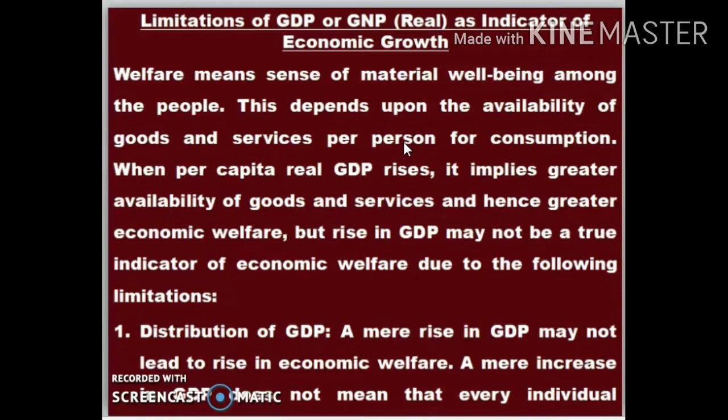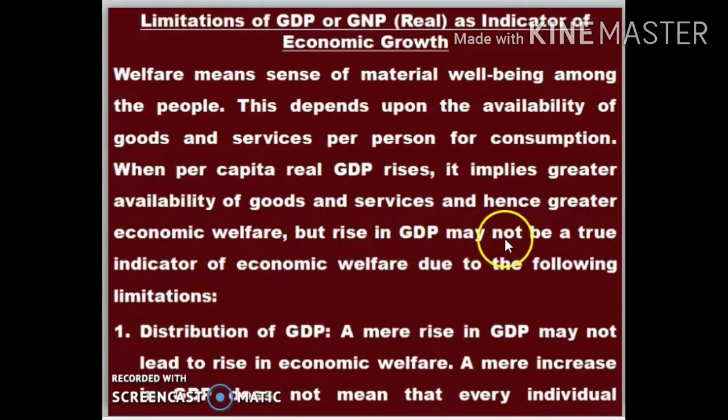So what is that? Welfare means a sense of material well-being among the people. This depends upon the availability of goods and services per person for consumption. When per capita real GDP rises, it implies greater availability of goods and services, and hence greater economic welfare.